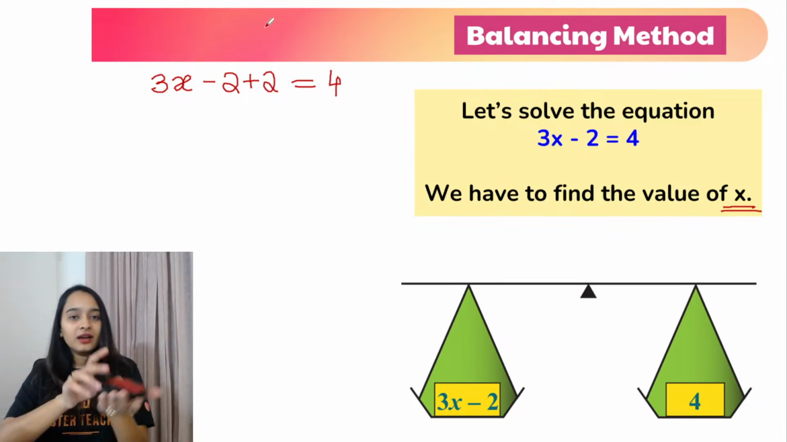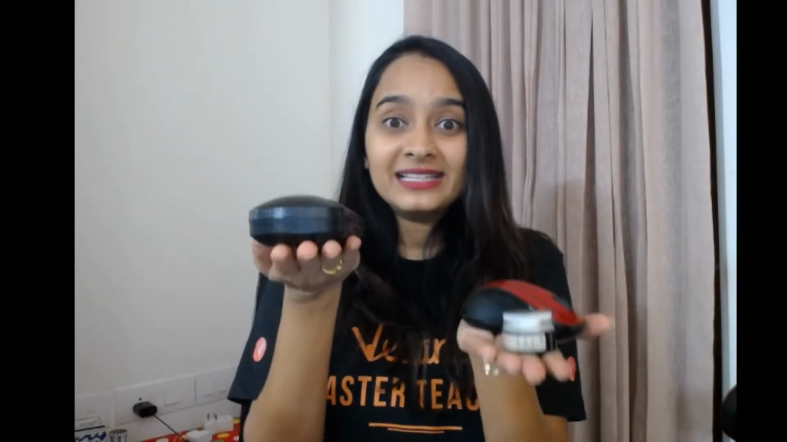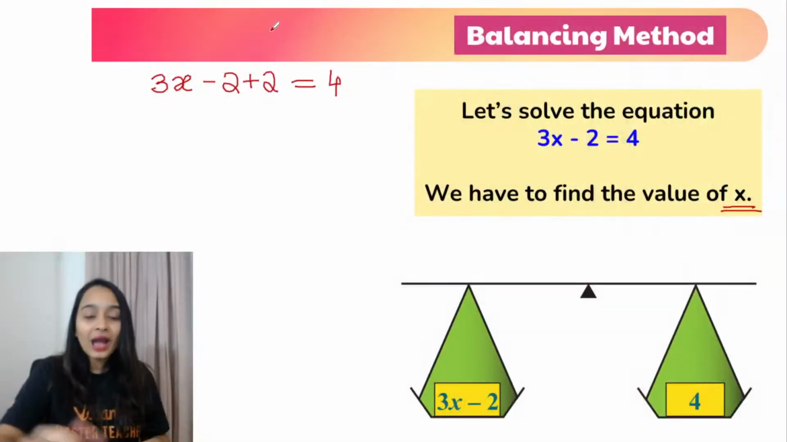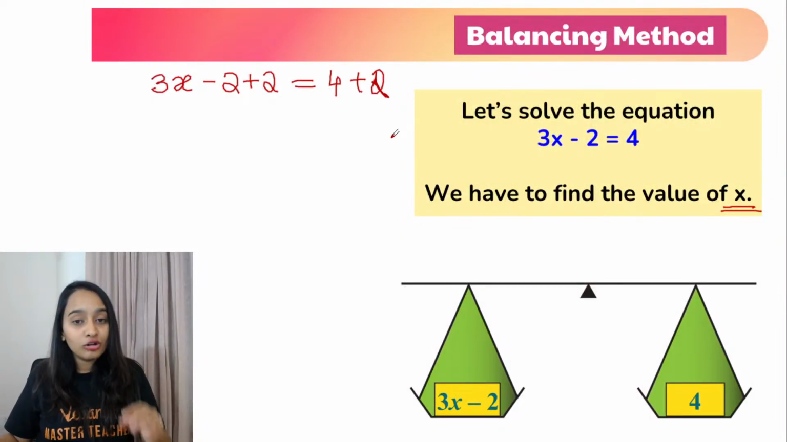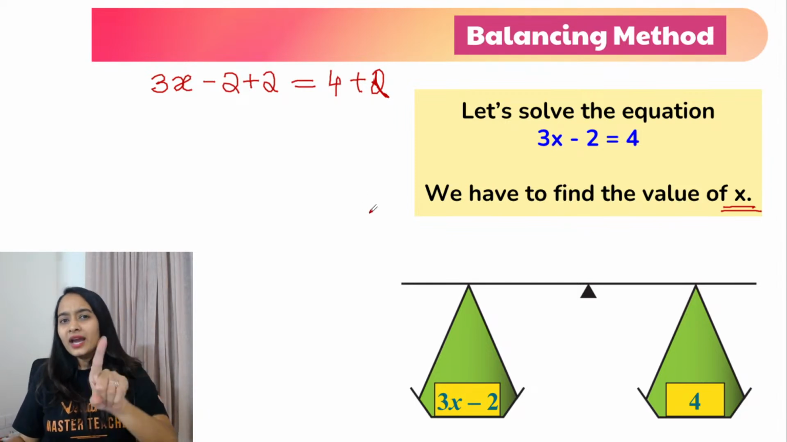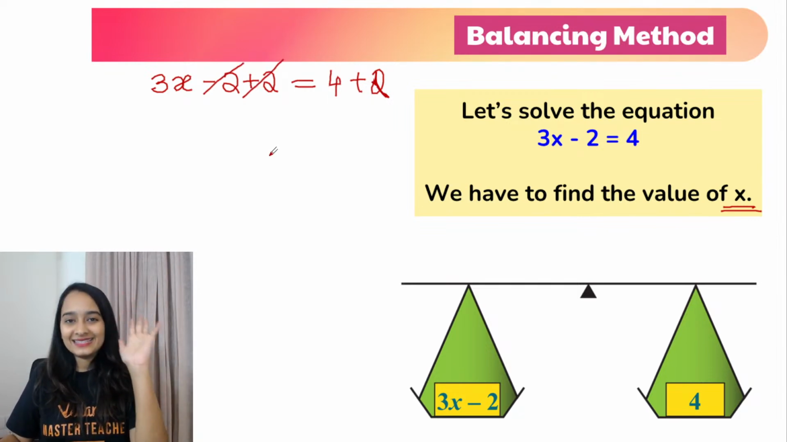Hai na? So if the weight of the mouse and the weight of my specs case is the same, now if I add my lip balm to my right hand side, the weight is increasing here. Hai na? So it will go down. So I have to add the same weight on my left hand side also to maintain the balance. So if I'm adding 2 to my left hand side, I have to add 2 to my right hand side also. Why? Because I have to maintain the balance. But why are we adding 2? So that plus 2 and minus 2 will get cancelled.